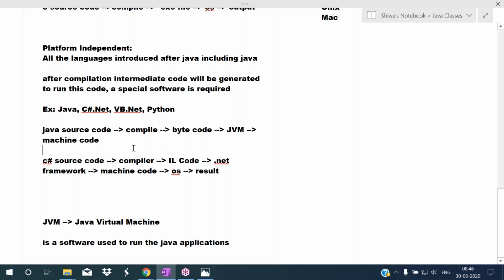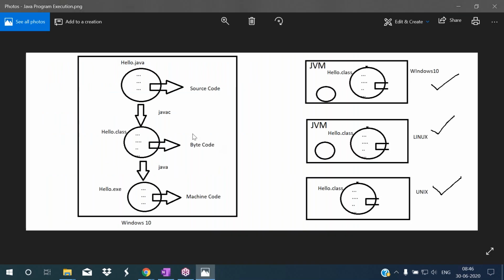In Java, to run the Java application, one special software is required. What is that one? JVM. It translates bytecode to the machine code. So in the client system, directly we are placing the bytecode file. To run that, we are installing JVM. The JVM is translating bytecode to the machine code according to the operating system and microprocessor installed. That's why we are calling Java the platform independent programming language. I hope you understood. This is about platform independency.